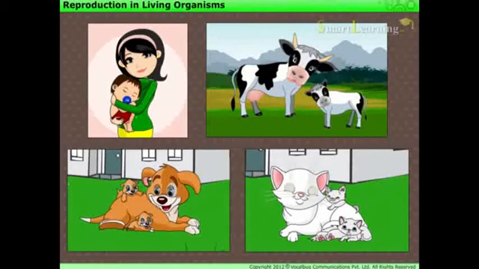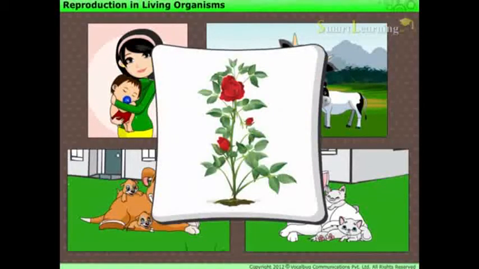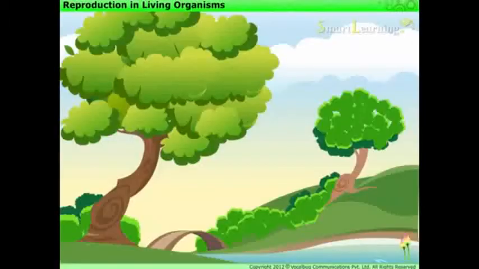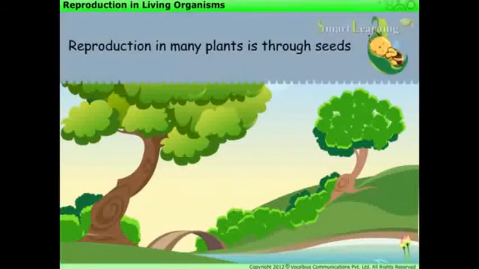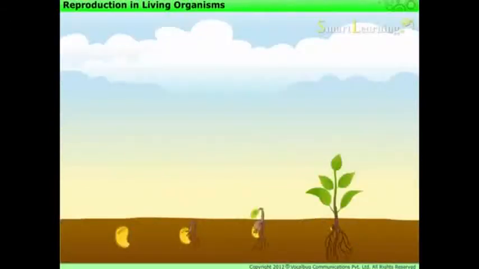Do you know that plants also reproduce? Like animals, the mode of reproduction differs from plant to plant. Reproduction in many plants is through seeds. Plants produce seeds, which germinate and grow into new plants.